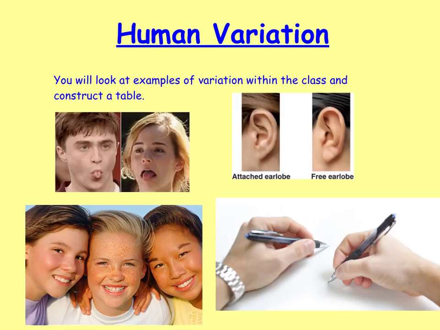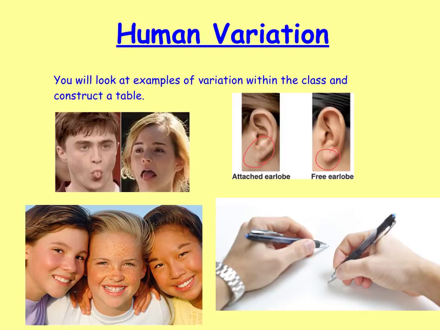The other type of, this is looking at some other examples of discrete variation, and you can have a look within the class and construct a table looking at whether individuals can roll their tongue or whether they've got attached earlobes. So you'll see this is an attached earlobe here. Or if you've got a free earlobe, that is where you've got a sort of lobe that hangs down and it is free from the side of the individual's head.